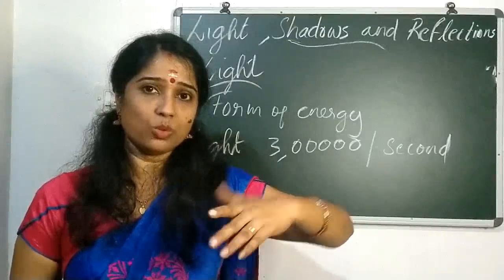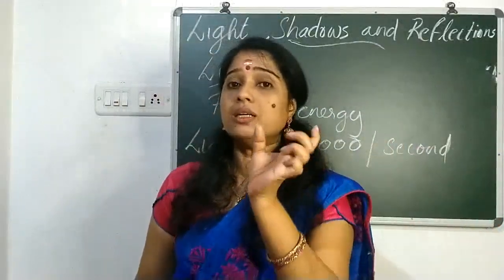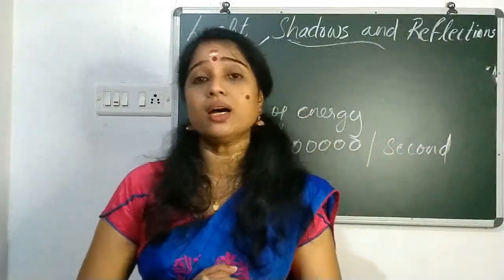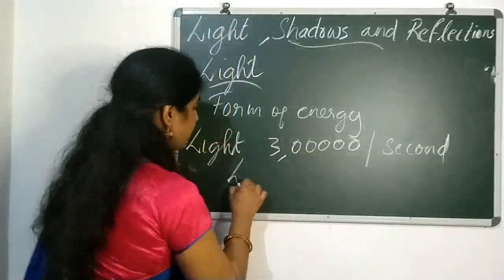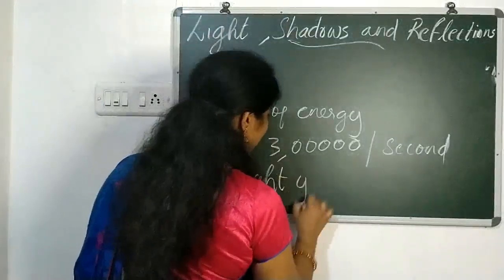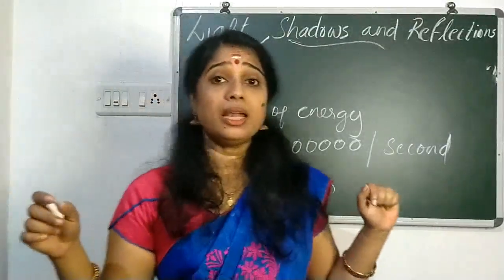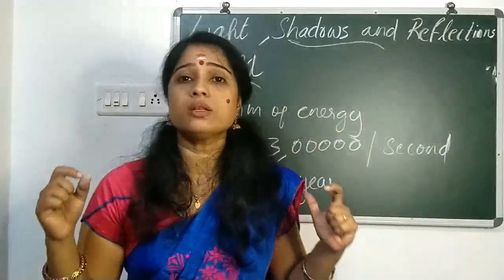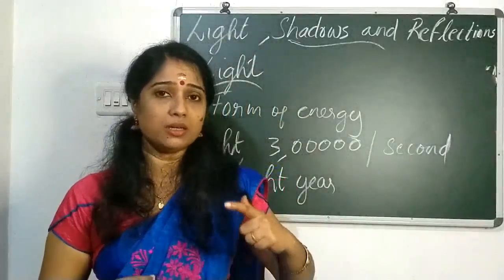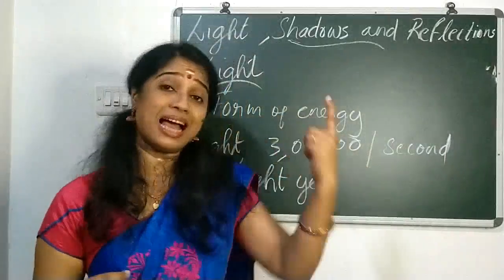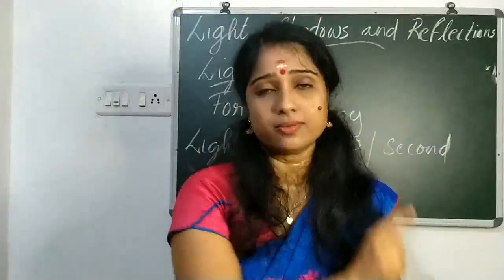So 1 year, can you imagine? So the scientists calculated a different unit for measuring the distance of light, that is the light year. What is a light year? It is the distance the light travels in 1 year. In 1 second, 3 lakh kilometers, and a light year is the distance traveled by the light in 1 year.